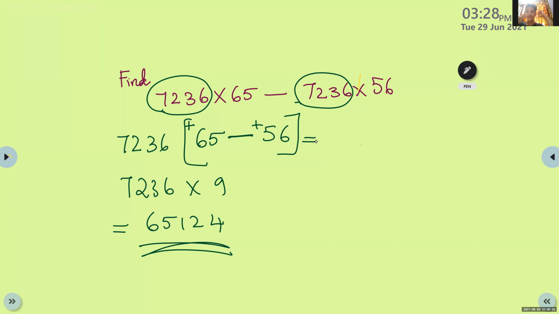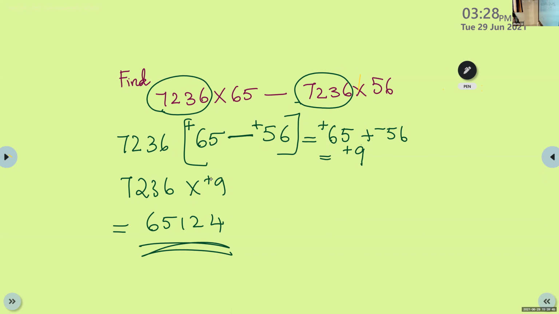Change the sign and add. So we change the sign of 56 and add. The difference is 9, and the sign of the greater number is positive. That is why here we got positive 9.